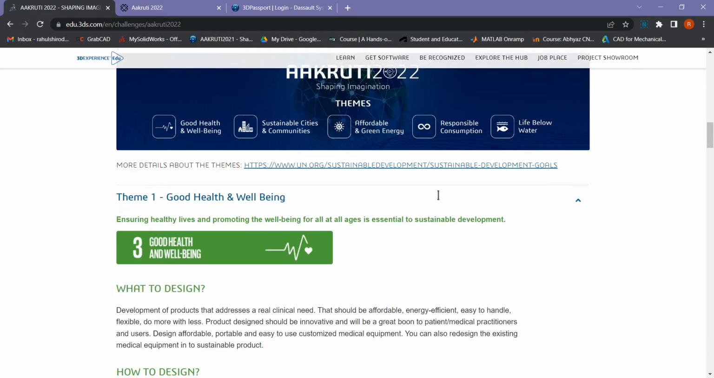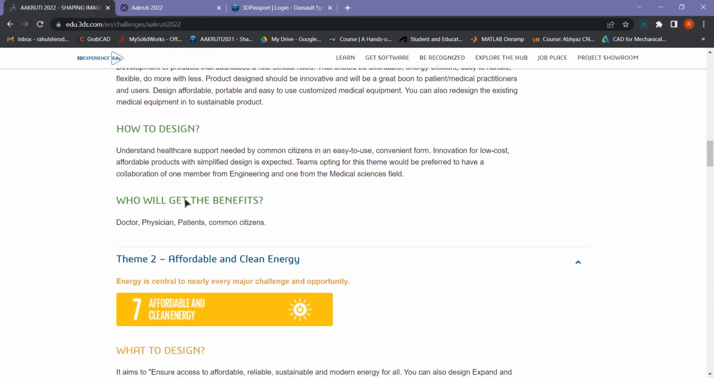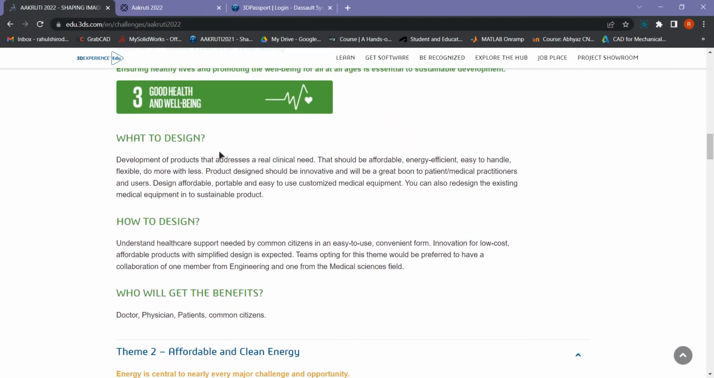So I will introduce these themes to you. First theme is good health and well-being. In this, you have to design something related to a healthcare product for doctors, physicians, patients, common citizens, anyone.